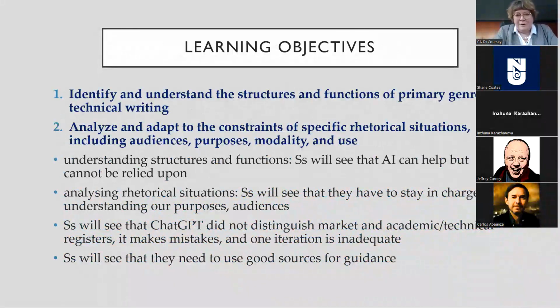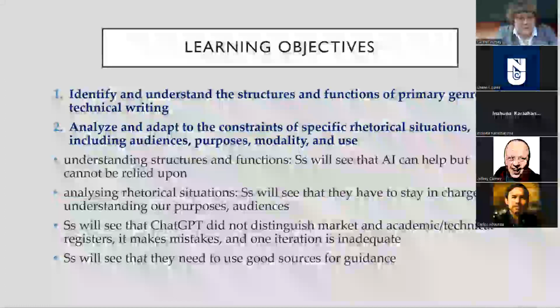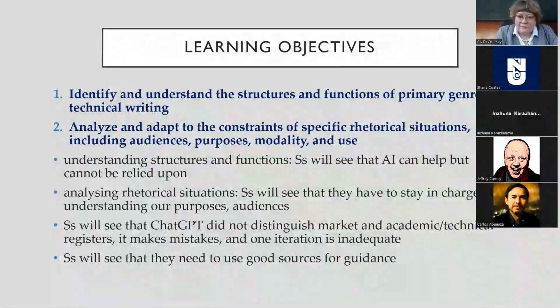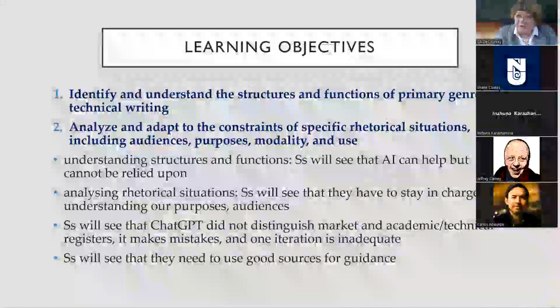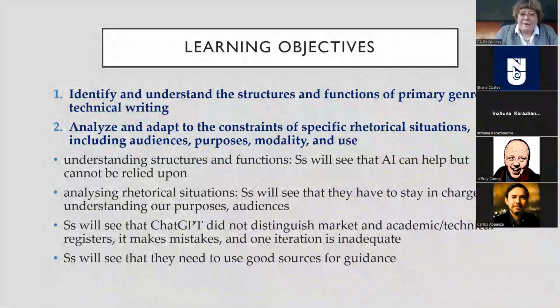All right, so here's our learning objectives from 210. We want to identify and understand the structures and functions of primary genres of technical writing. Okay, survey is part of that. Students will see that AI can help. It's a place to start, but it really cannot be relied on to help them generate a good survey.